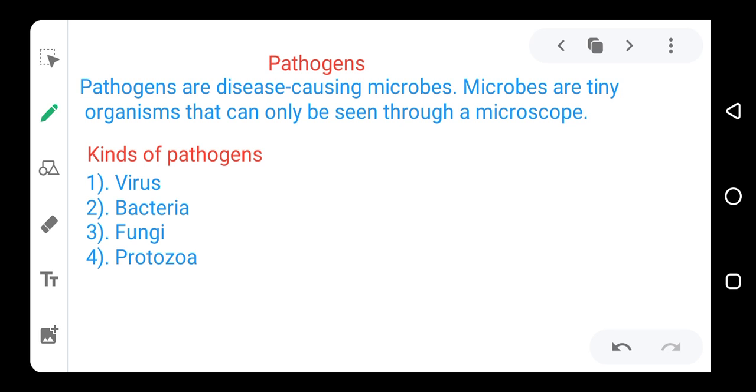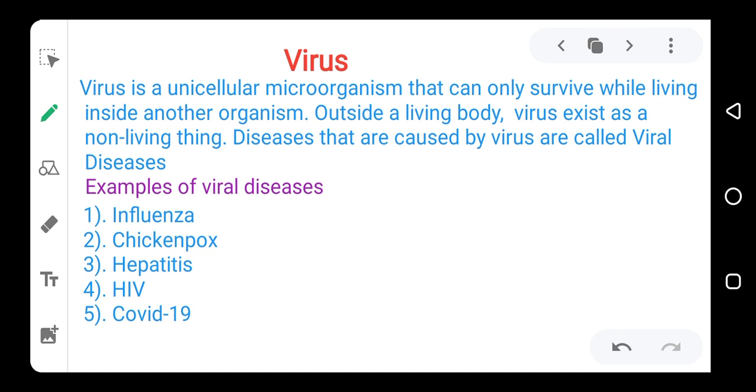fungi, and protozoa. And we talked about virus as a unicellular microorganism that survives only when it is living inside another organism, and it exists as a non-living thing when it is outside a living thing.